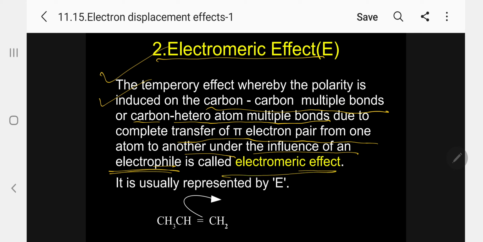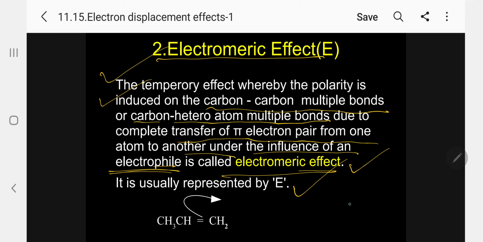Please follow. Let me repeat again. The temporary effect. This effect operates only in the presence of an electrophilic reagent. In the absence of an electrophilic reagent, the effect is not there, whereas the inductive effect is permanent. The temporary effect whereby polarity is induced on carbon-carbon multiple bonds or carbon-heteroatom multiple bonds due to complete transfer of the pi electron pair from one atom to another under the influence of an electrophile is called the electromeric effect. It is usually represented by E.